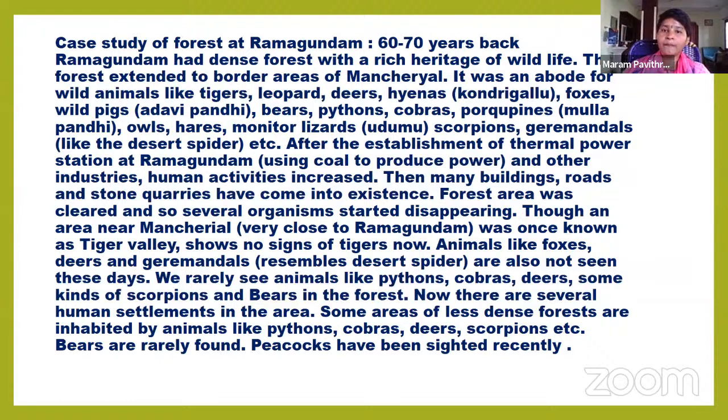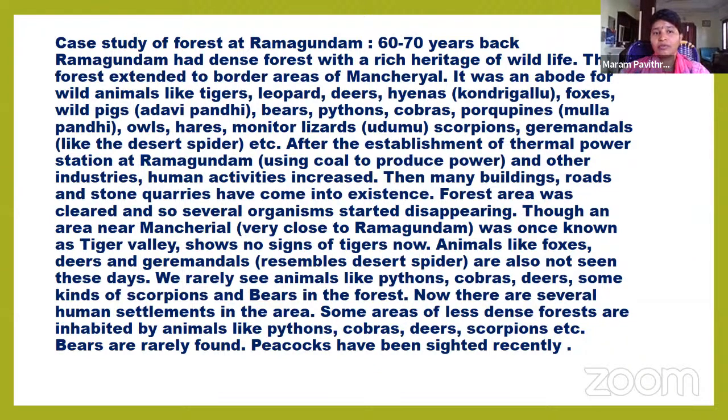What happened after the establishment of the thermal power plant in Ramagundam? We cleared the forest. We made buildings, roads, stone quarries. So the forest area was cleared and declined. Because of that deforestation, these wild animals disappeared in Ramagundam.